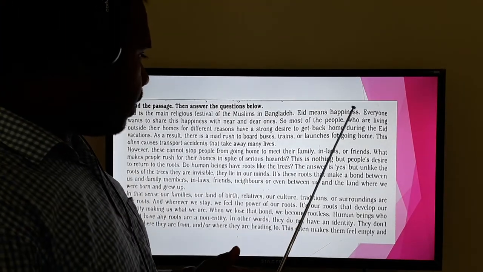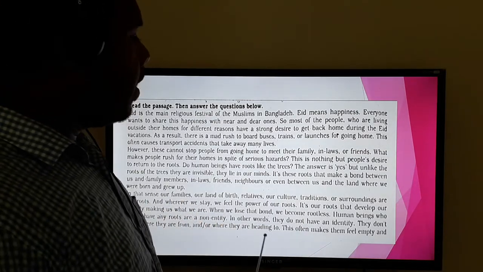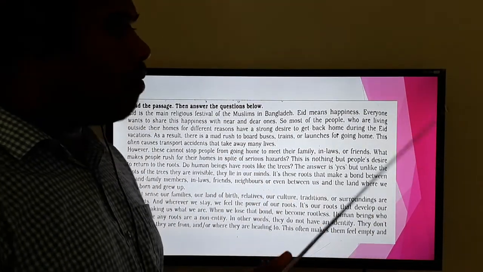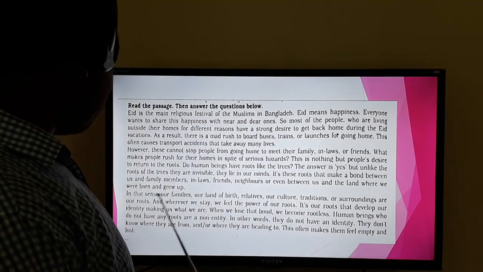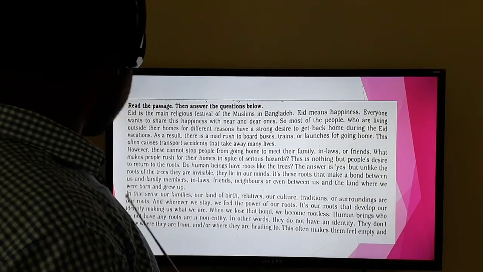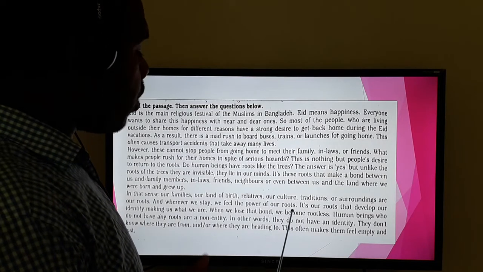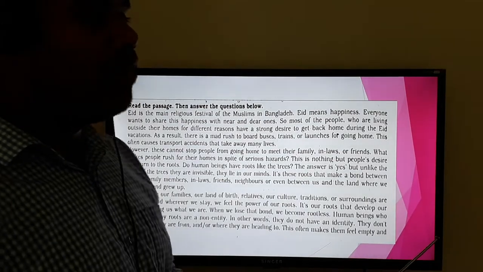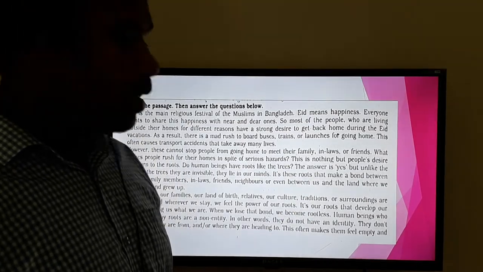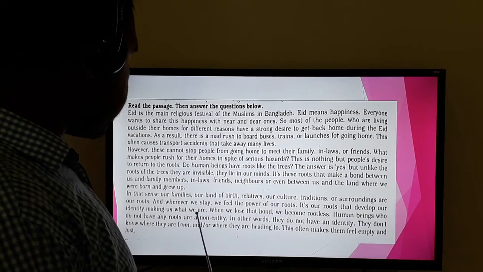There are a lot of bondings between us and family members, our in-laws, friends, and even the land, the place we were born. We have a connection, we have a bonding with that place also. In that sense, our families, our land of birth, relatives, our culture, traditions, or surroundings are our roots. Yes, I think you understand. And wherever we stay, we feel the power of our roots. So you may live abroad, you may live in some other places, but you will feel something for your roots. It's our roots that develop our identity, making us what we are.